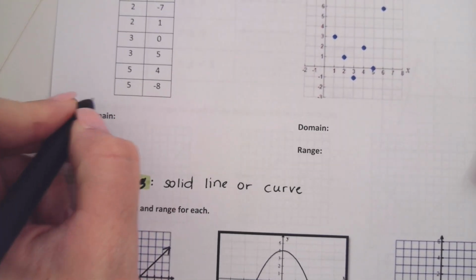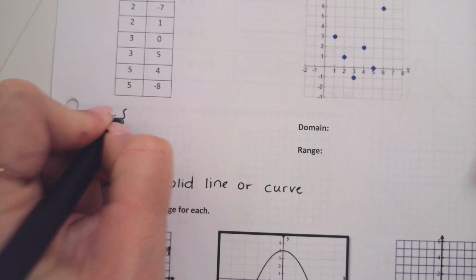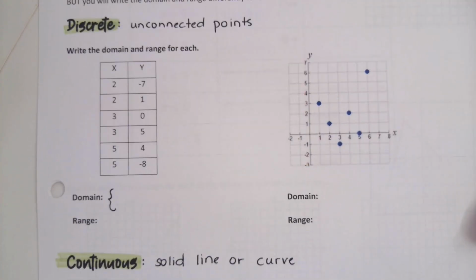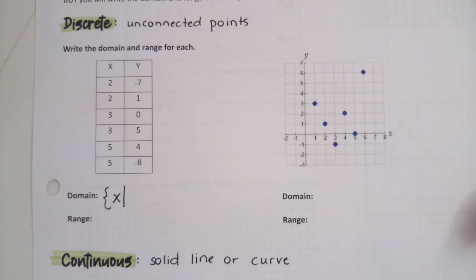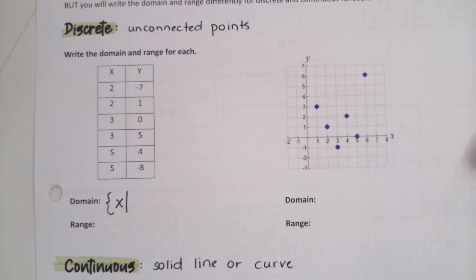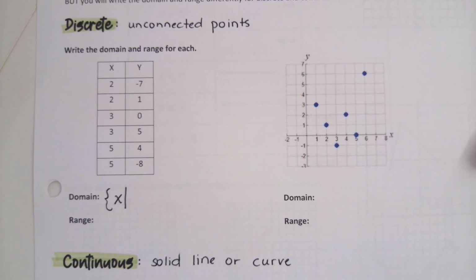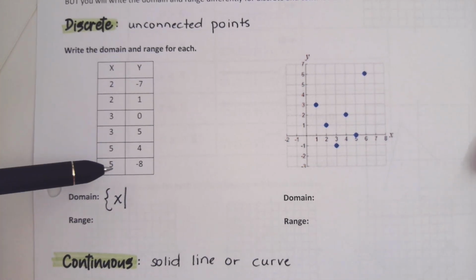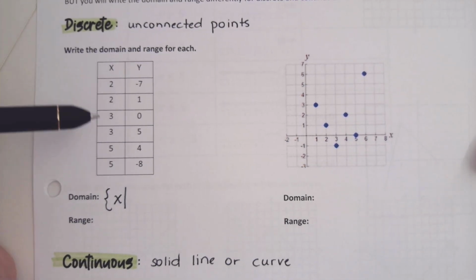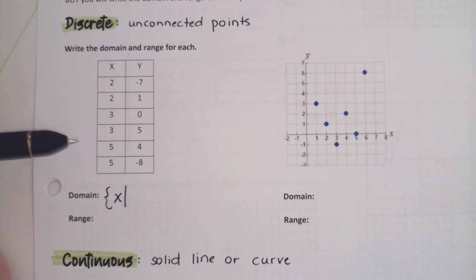To do official set notation, I'm going to open up one of those squiggly brackets. I'm going to put an X and then a bar right here. Basically it's just a fancy way of saying these are my X's. And then I'm going to make a list of the X's. Oftentimes we will do it in numerical order, so we'll put the smallest and then the largest. If I have any that repeat, you don't have to write them twice. I don't want to write 2 and 2 twice. I just want to put 2 once.